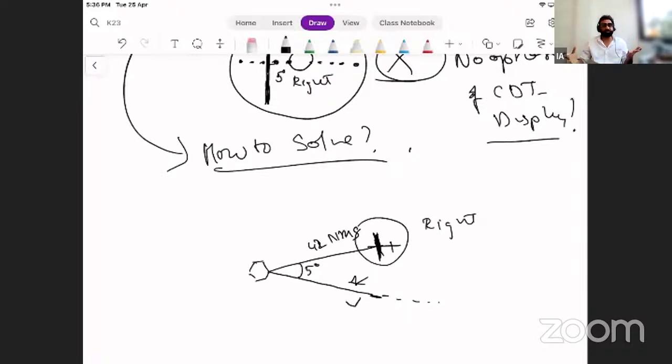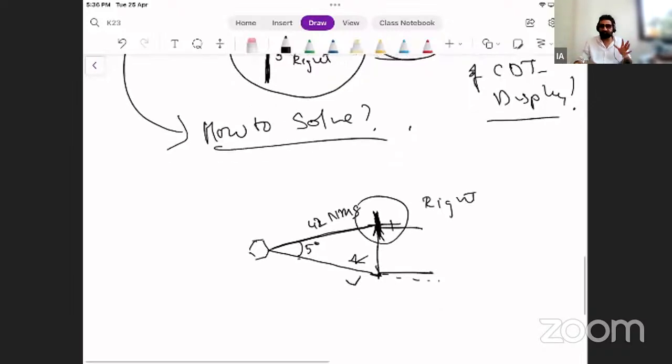How many nautical miles? Degrees are there, range is there. What I don't have is this distance. What do I see when I see this? I see 1 by 60. If I don't see that, then I have to train my mind to see it. I don't have any other option.